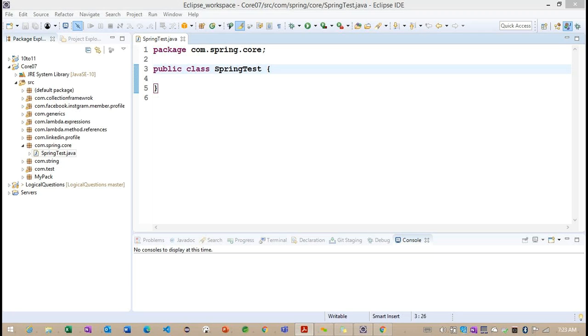So how do we want to create an object here? We just declare the object information. Once we declare the object here, the container will configure it and create the object.